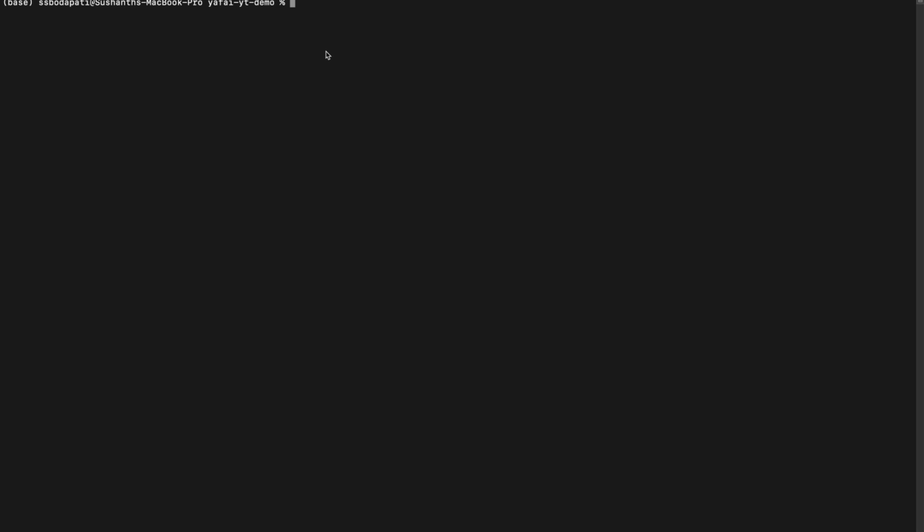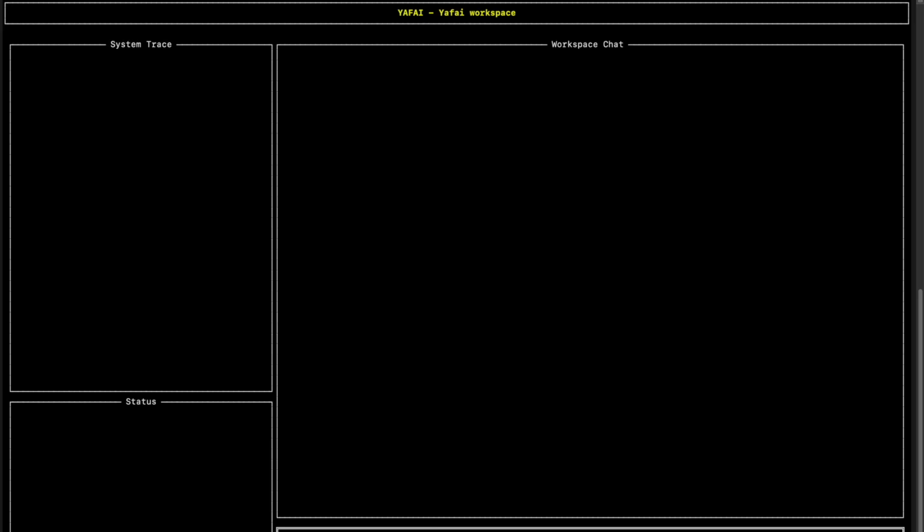Now that we have Yafai core installed, let's go ahead and start the Yafai core engine with the workspace configuration. We pass in the directory with the workspace defined, and it starts a new workspace interface for us.